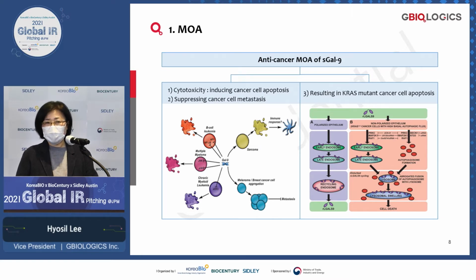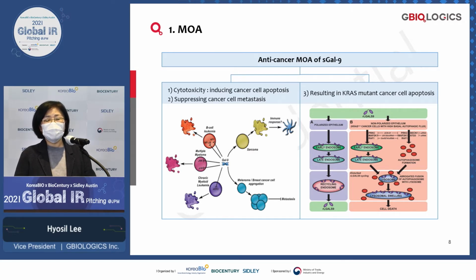In normal cells, when you administer exogenous galectin-9, it is internalized by endocytosis, and it is involved in regulation of the lysosome, so that the lysosome smoothly performs its function to degrade material in the body and use it as energy.